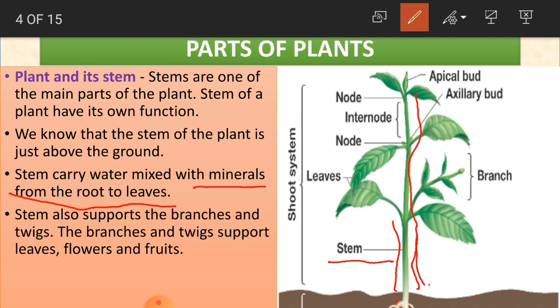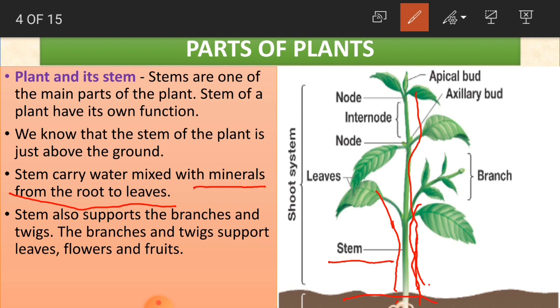When we get rains, automatically all the plants will get water. This water is mixed with so many minerals. And this stem carries that water from the roots to the leaves. When water comes, what will happen? The soil gets wet, and under the soil we have roots.